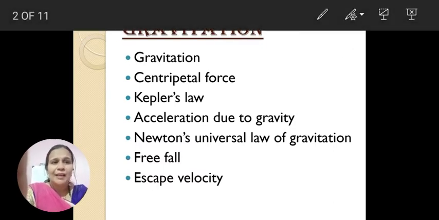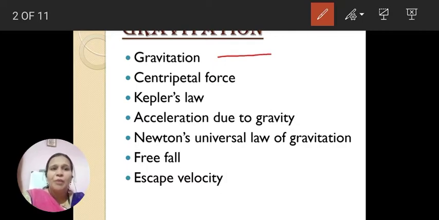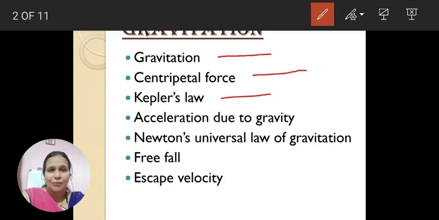So these are gravitation, a brief about what is gravitational force, then centripetal force, the force which acts towards the center, that is centripetal force. Kepler's laws, three important Kepler's laws are given in this lesson: Kepler's first, second and third law related to planetary motion.